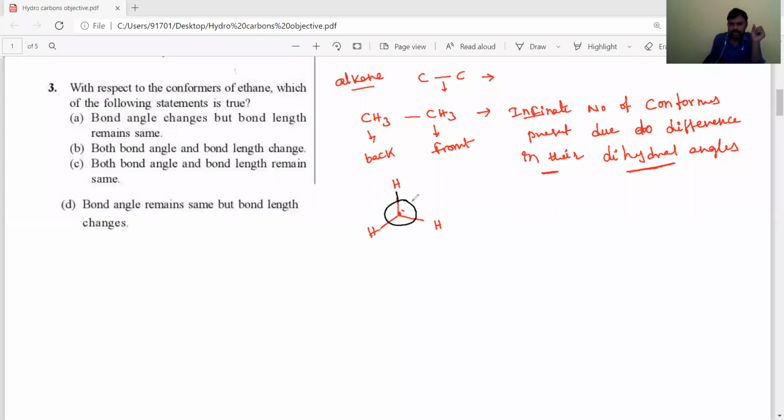This is the back carbon. The front carbon and back carbon attached groups are separated by a large distance. Then there is no strain, means torsional strain or dihedral angle strain is very, very less. It is called staggered conformer, and it is stable and has no strain.